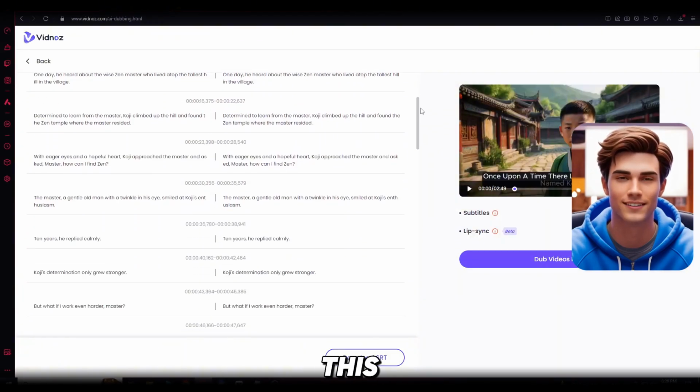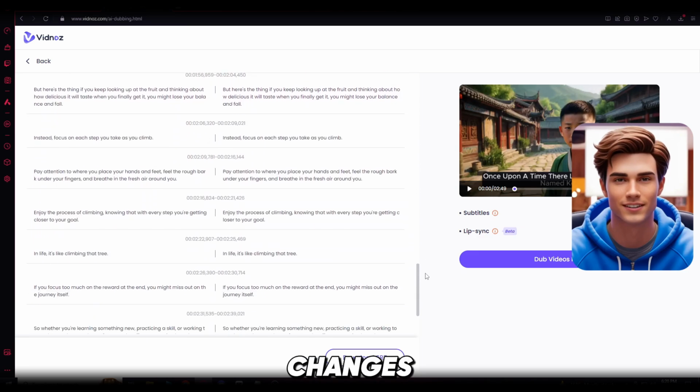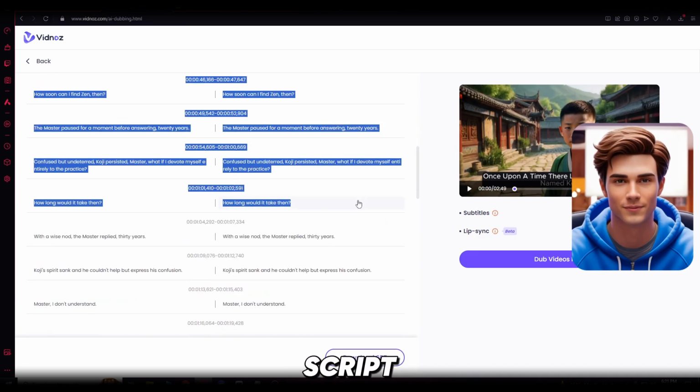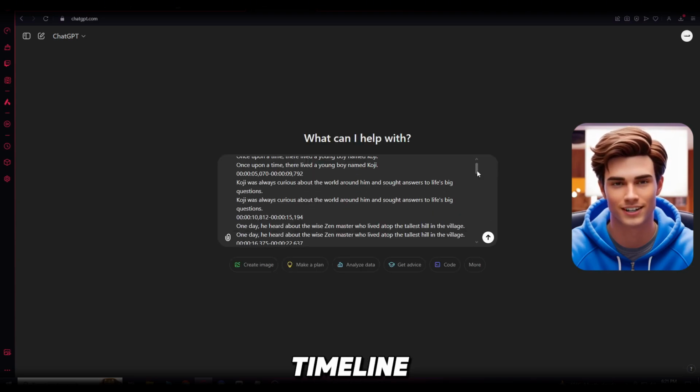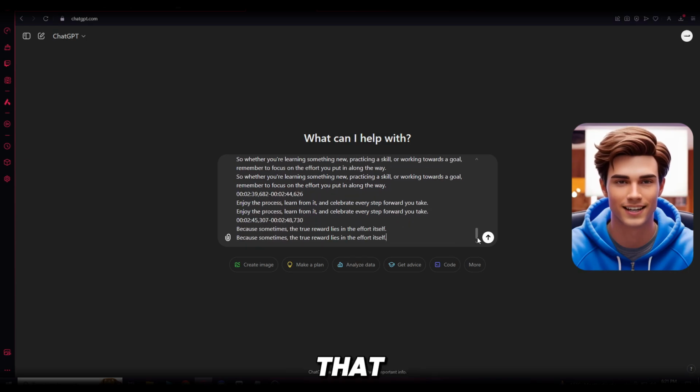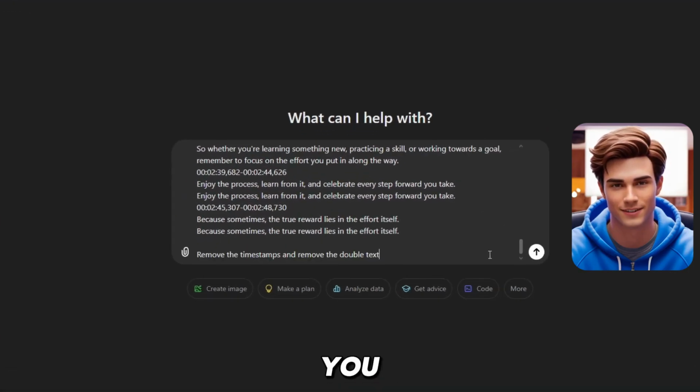But we don't want to copy this exact script, so we need to make some changes. Just copy the entire script from here and let's open ChatGPT. Now paste the whole script right here. As you can see, we have the timeline and the script is doubled. To fix that, I'll type in a prompt to remove everything unnecessary. Once again, you can find the prompts in the Google Doc linked below.